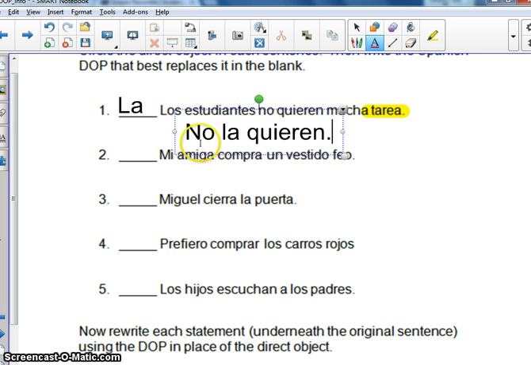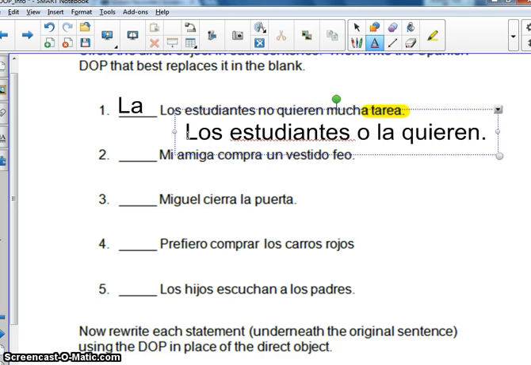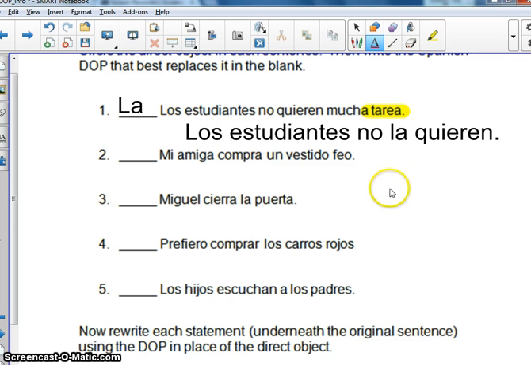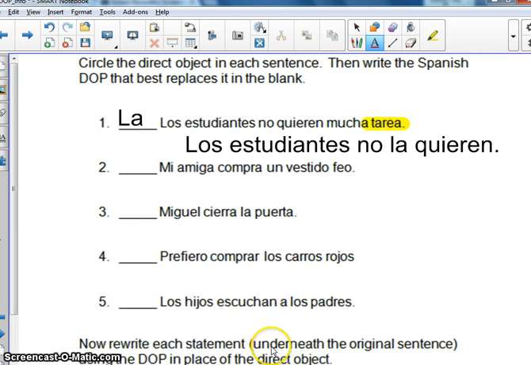They don't want it. Or if you're going to be a little bit more thorough, you could say los estudiantes no la quieren, which means the students don't want it. And again, it is homework, because realistically, who wants homework, right?